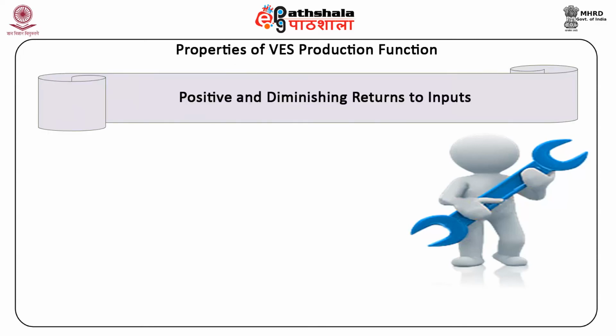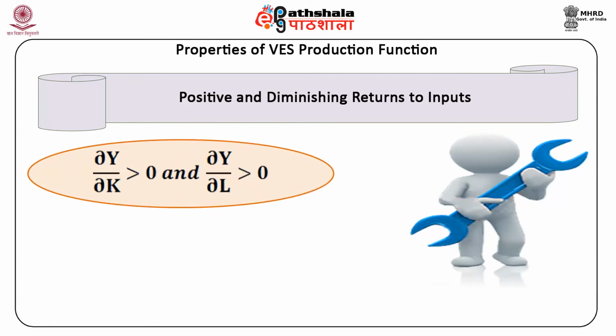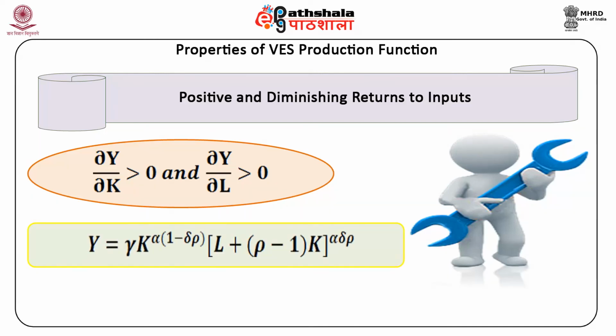First is positive and diminishing returns to inputs. The VES production function is increasing in labor and capital, that is, positive marginal products. Second, delta Y upon delta K is greater than 0 and delta Y upon delta L is greater than 0. Y is equal to gamma K raised to the power alpha (1 minus delta rho) into (L plus (rho minus 1) K) whole raised to alpha delta rho.